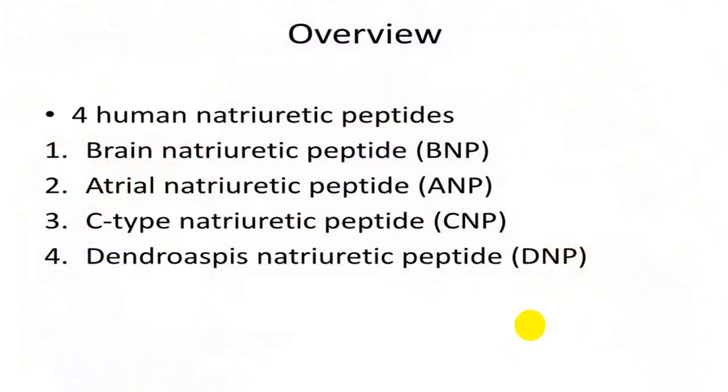There are four natriuretic peptides: brain, BNP, which is secreted mainly from the ventricle; atrial, a small quantity secreted from the atrium; C type natriuretic peptide mainly from blood vessels, which we are not much interested in. It is still in the research part.